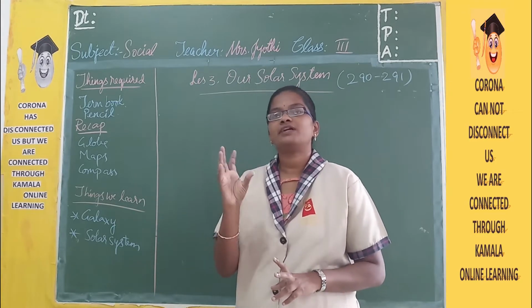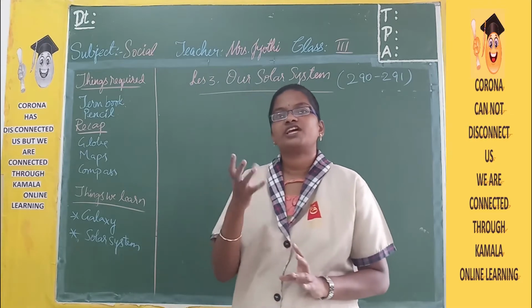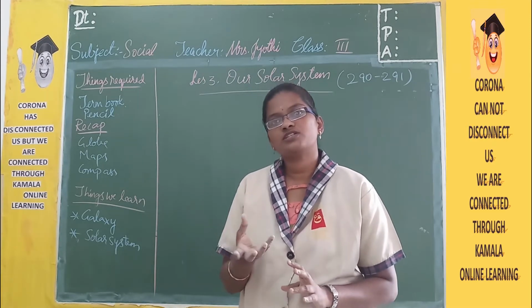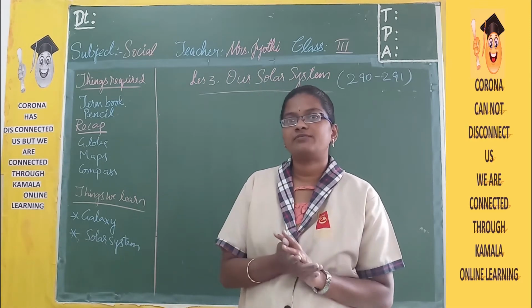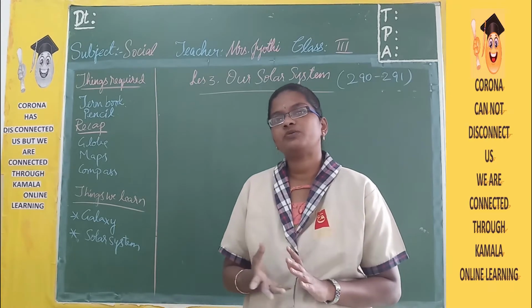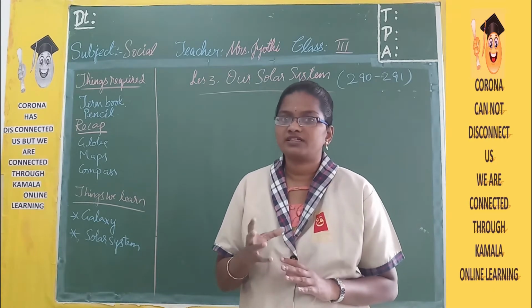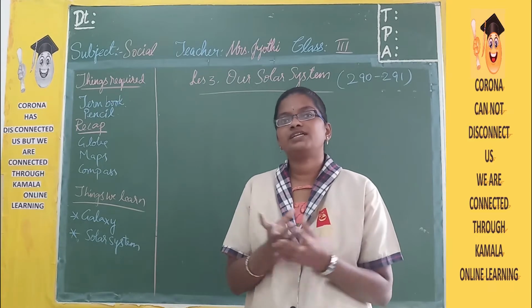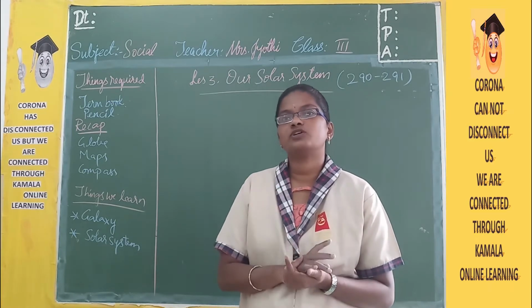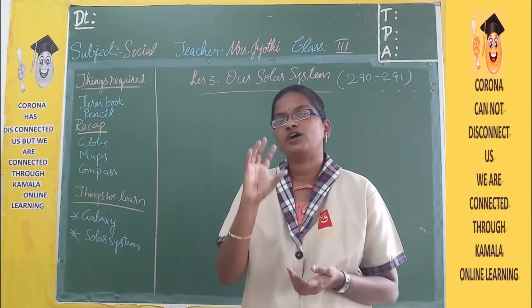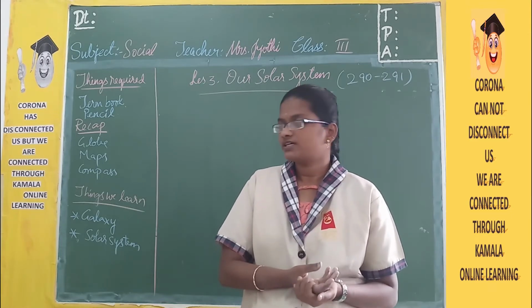In the previous lesson we learned about globes, maps and even compass. A globe is nothing but it resembles the earth. We can see the continents and oceans, that is continents are land masses and oceans are water bodies. This we can see very clearly on a globe. At a time we can see only half part of the globe. To see the other part you have to rotate the globe.